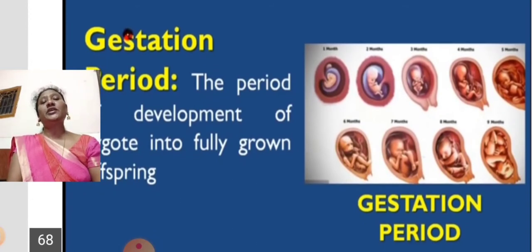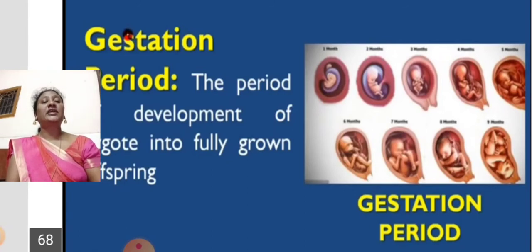Coming to the next one, gestation period. The period of development of a zygote into a full-formed offspring. You can see the stages: first month, second month, third month, fourth month, fifth month, seventh month, eighth month, ninth month. The development of the baby keeps changing as the process of development goes on.